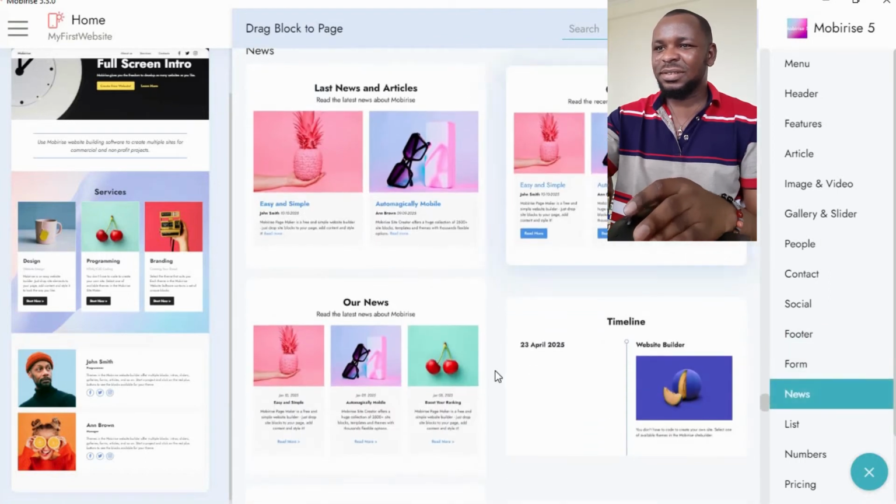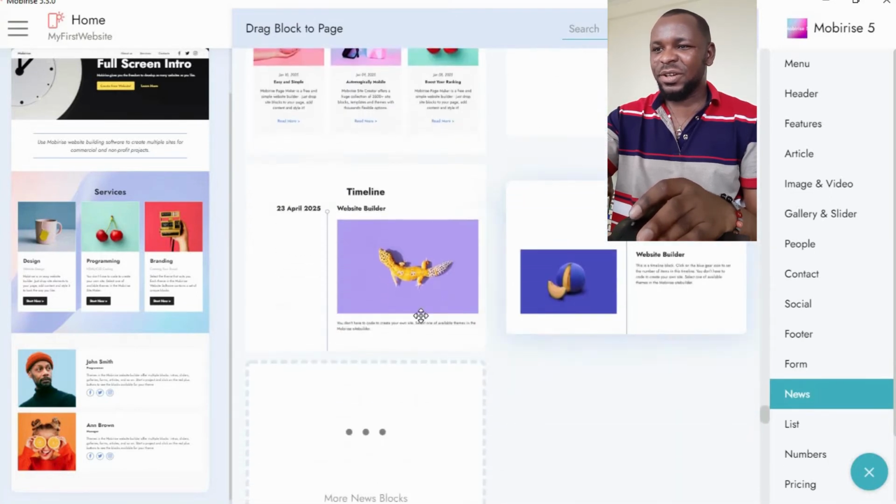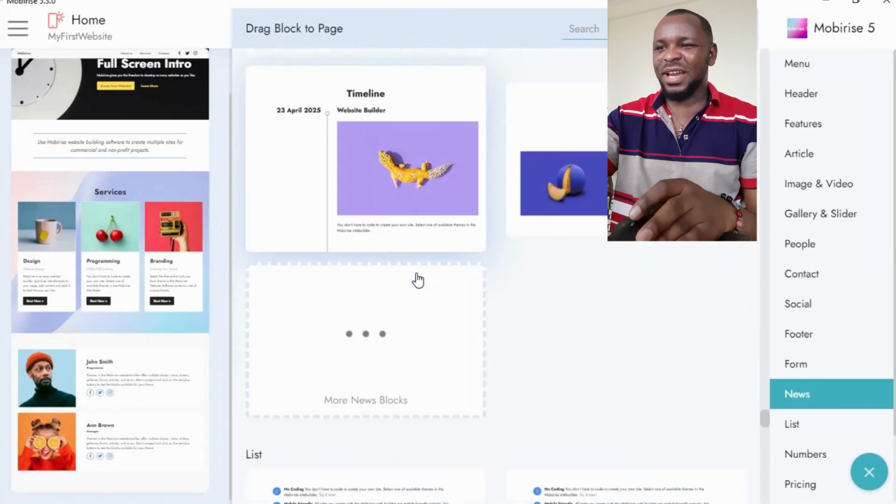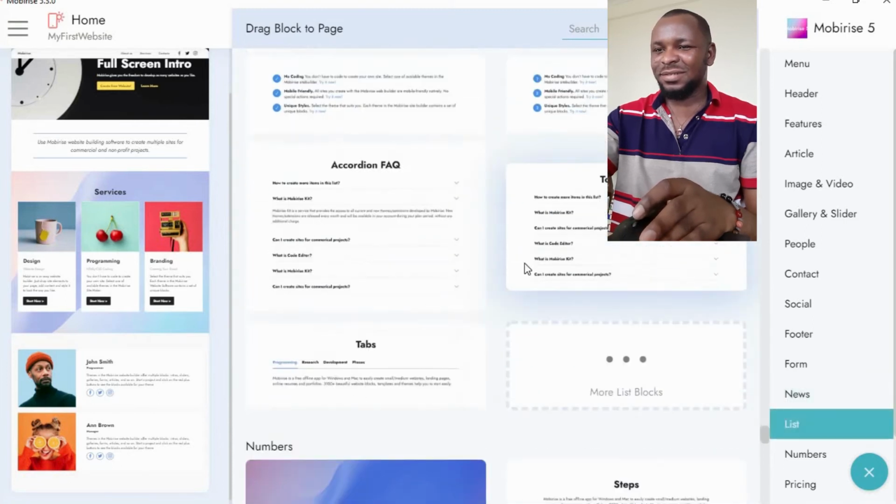Names, articles. Our news. You can drop your news. You can have your timelines too here. Wow, that is nice.